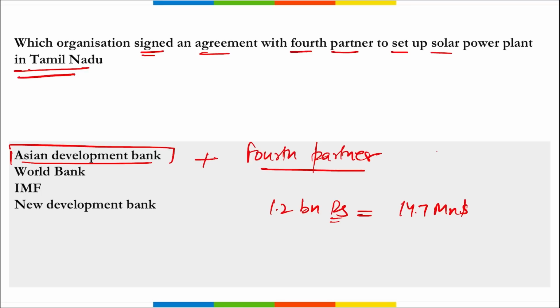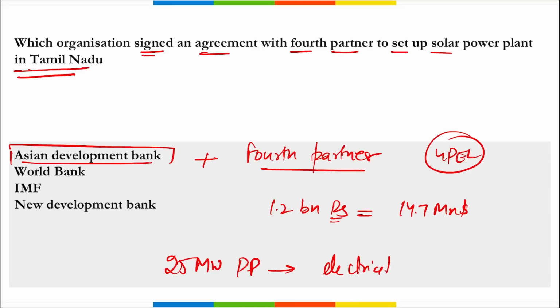Correct? Fourth Partner or 4PEL, that is your Fourth Partner Energy Limited. This is an independent producer to build and operate a solar photovoltaic plant in Tamil Nadu. This is a 25 megawatt power plant that will produce electricity of about 50.7 gigawatt hours annually. Correct?